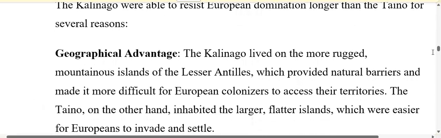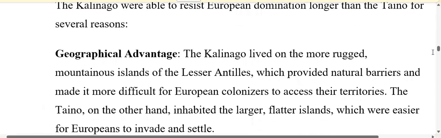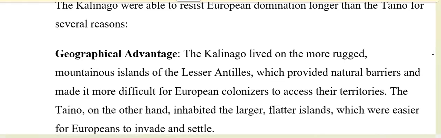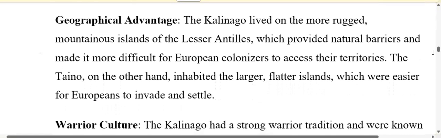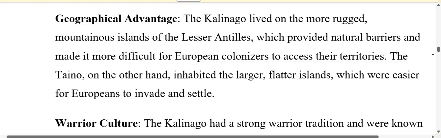One such reason was geographical advantage. What do I mean by this? The Kalinago lived on the more rugged, mountainous islands of the Lesser Antilles. And living there provided them with a natural barrier, and it made it more difficult for the European colonizers to access their territories, right?